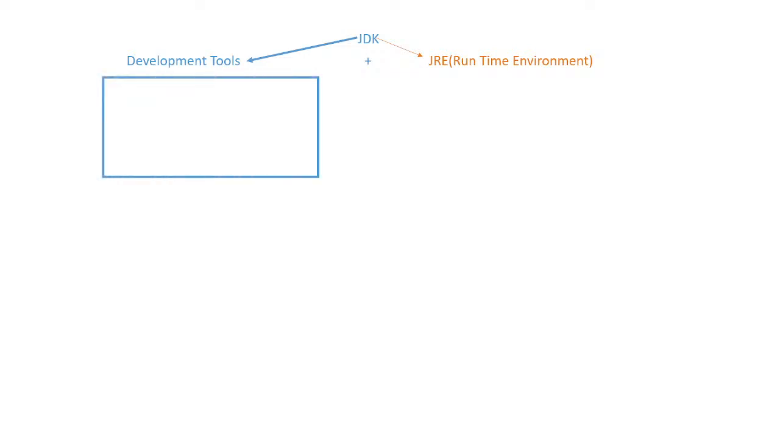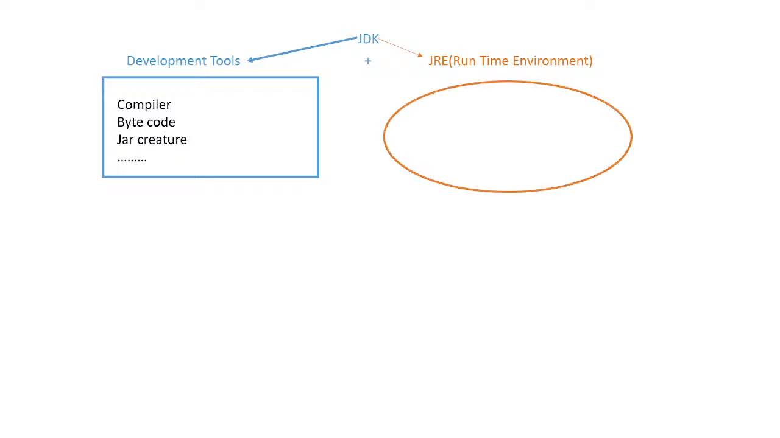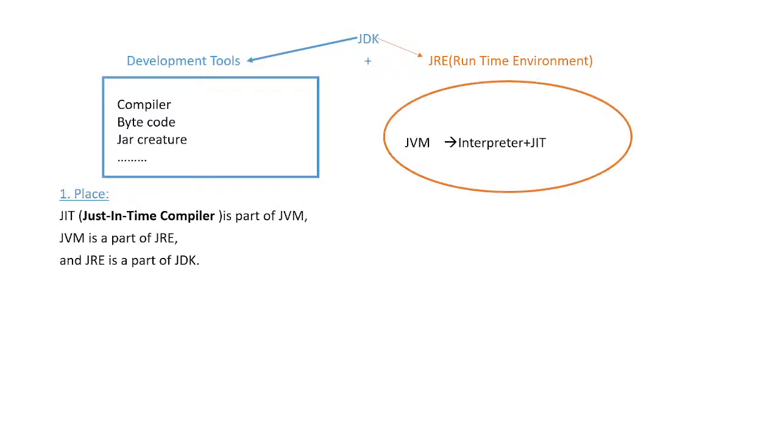JDK stands for Java Development Kit. In the Java Development Kit, we have JRE, Java Runtime Environment, for execution purpose. In the development kit, we have the compiler, bytecode and jar execute. These all come under Java Development Tools in the JDK. After that, one more thing is JVM and interpreter plus JIT.